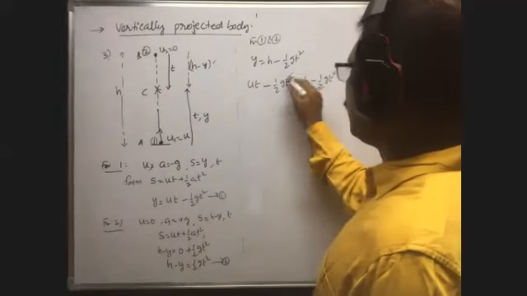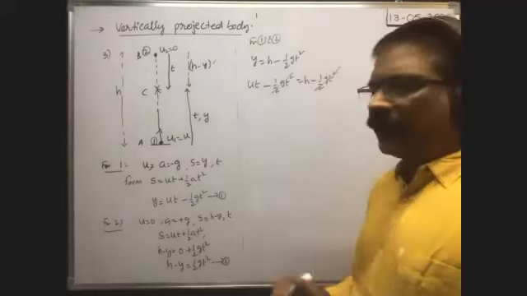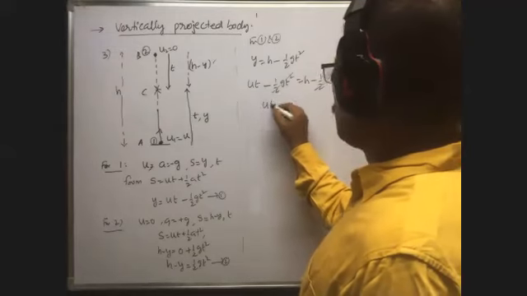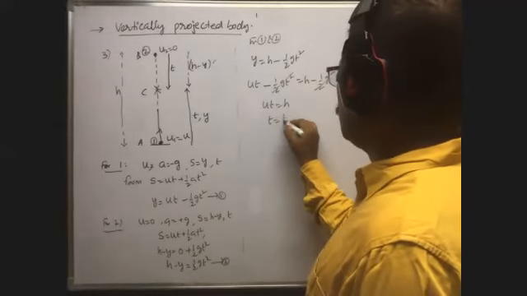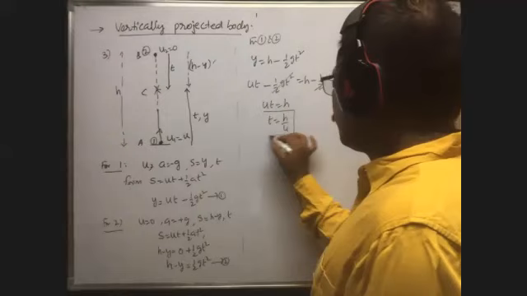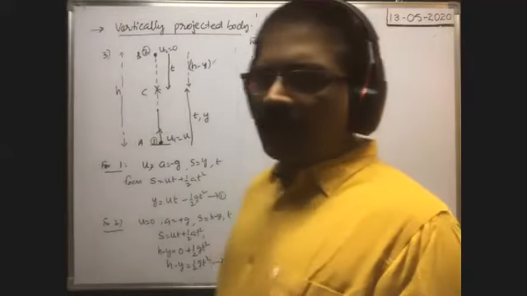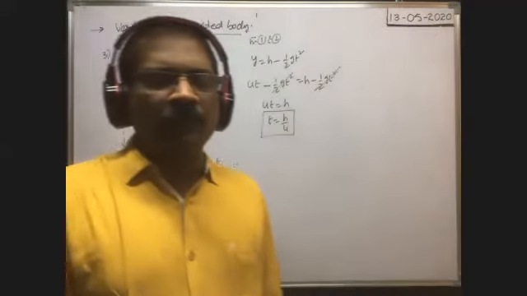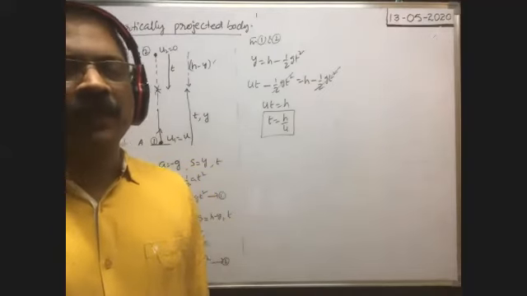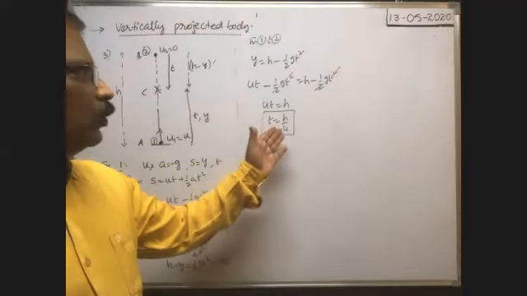Minus half gt square on both sides can be cancelled. Then ut is equal to h, or t is equal to h by u. So one body is thrown vertically upwards, and at the same instant another body is dropped freely, then after what time they meet together means after a time h by u they meet together.